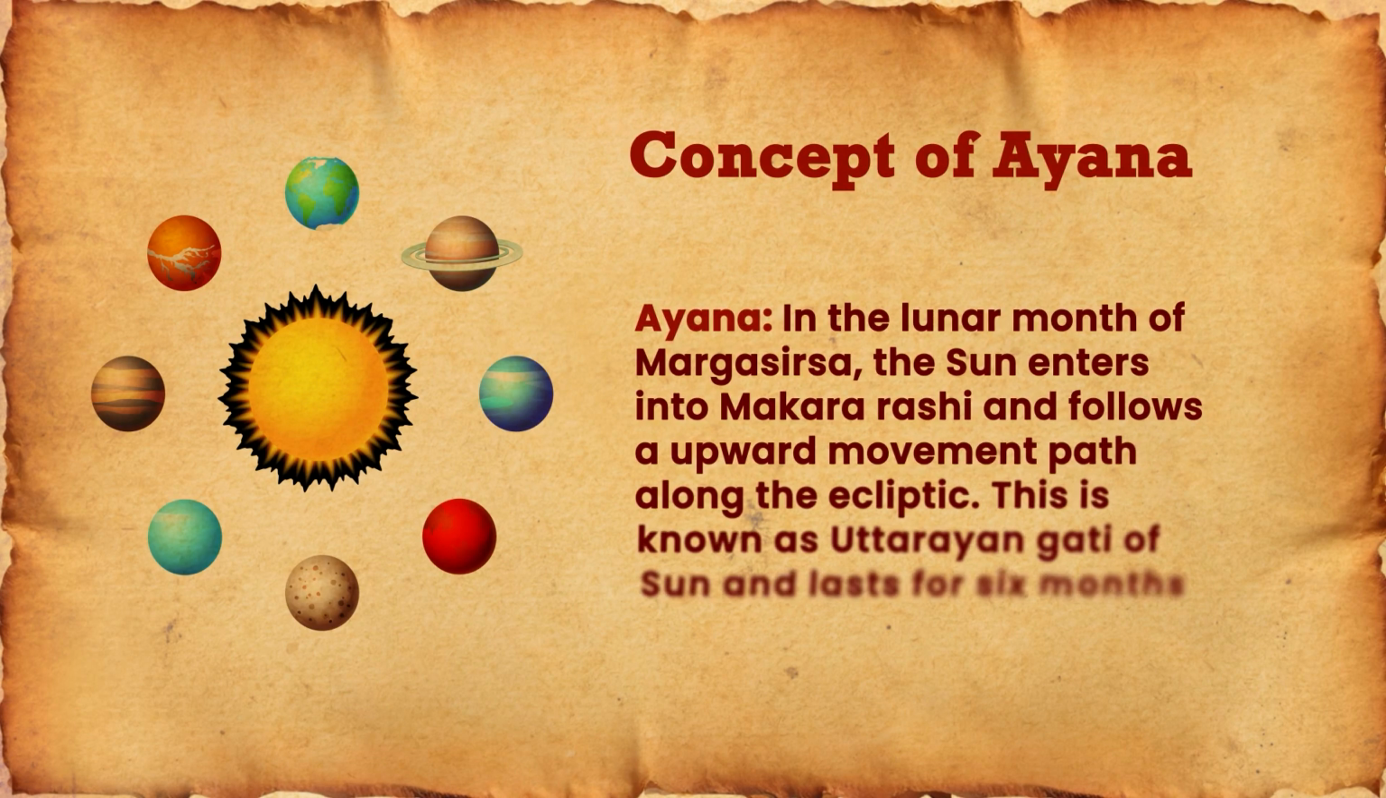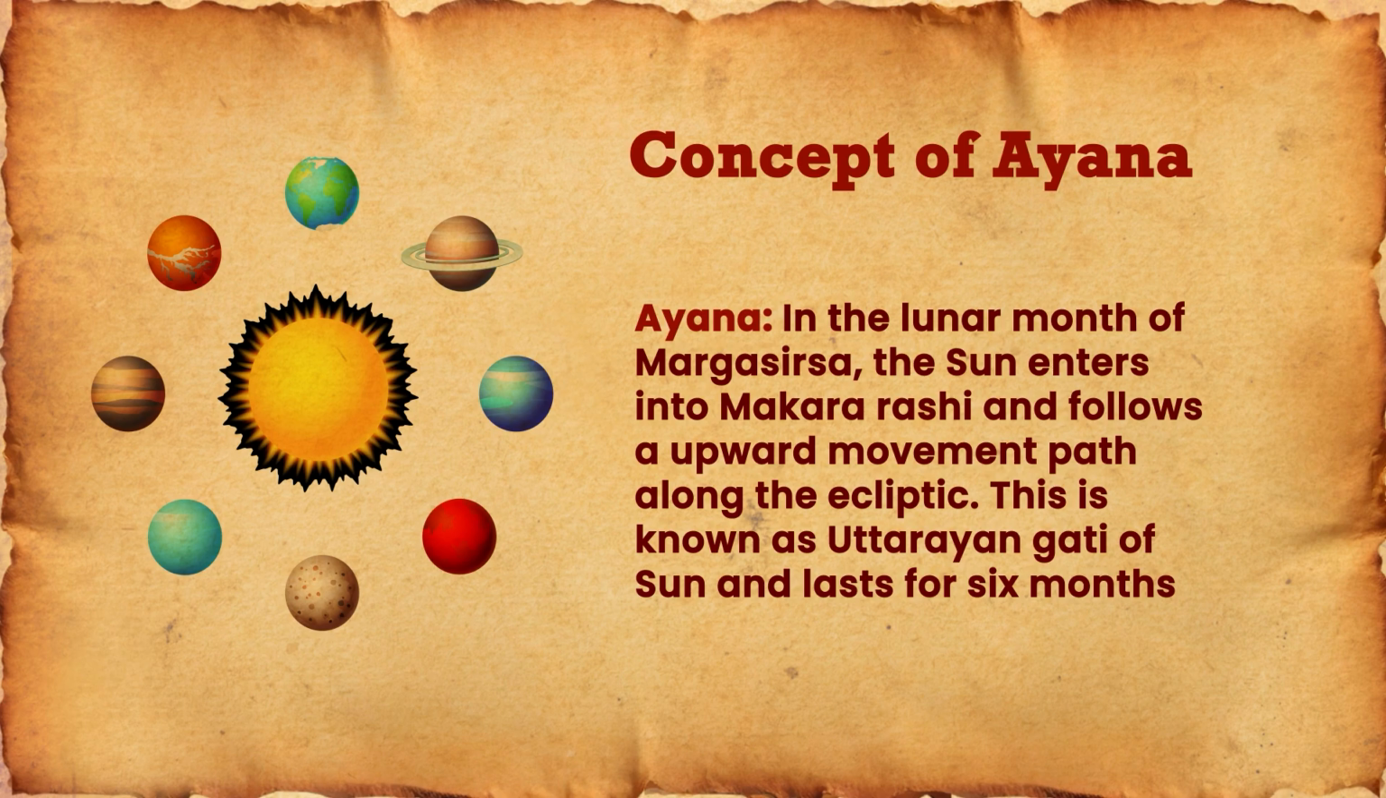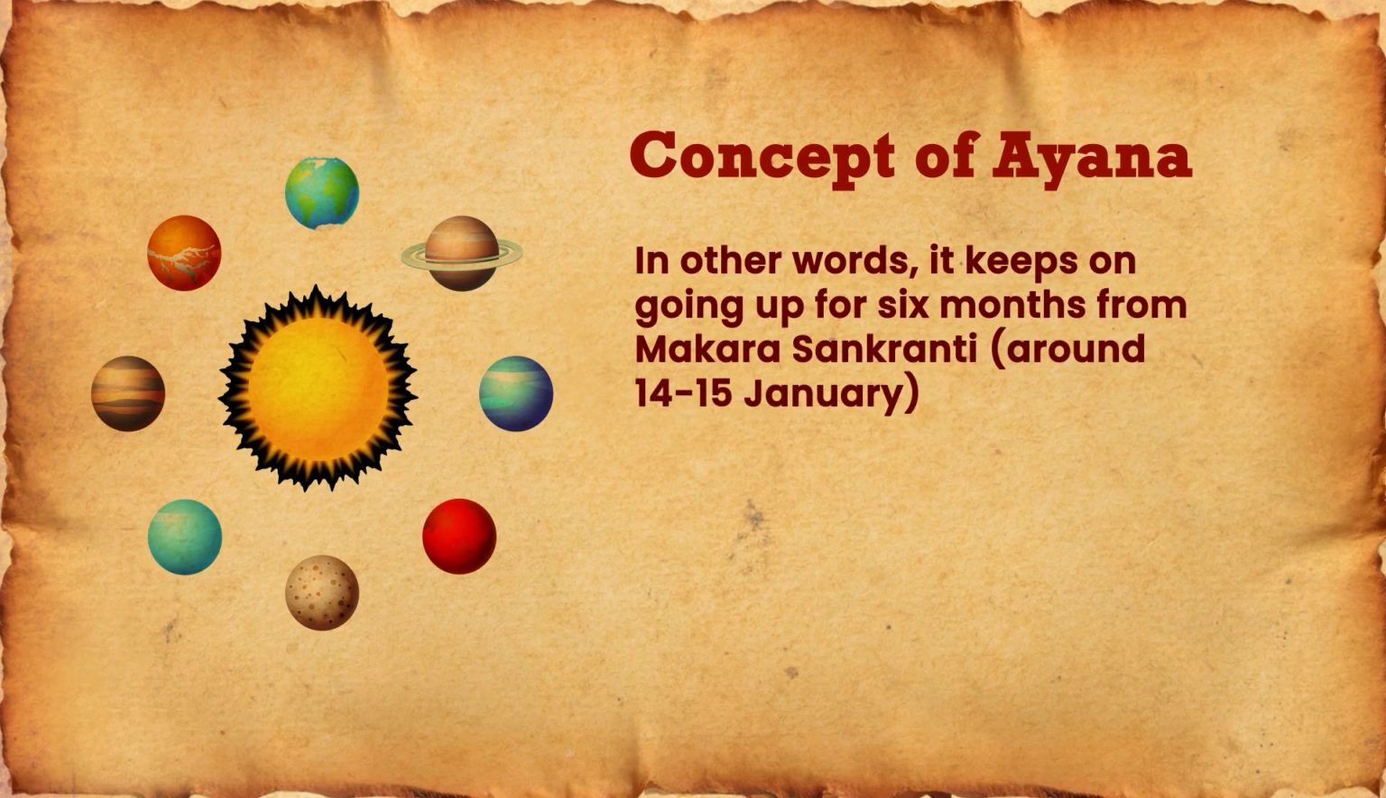The concept of Ayana. In the lunar month of Margshirsh, the sun enters into Makara Rashi and follows an upward movement path along the ecliptic. This is known as the Uttarayan Gati of the sun and lasts for 6 months. In other words, it keeps on going up for 6 months from Makar Sankranti around 14-15 January.